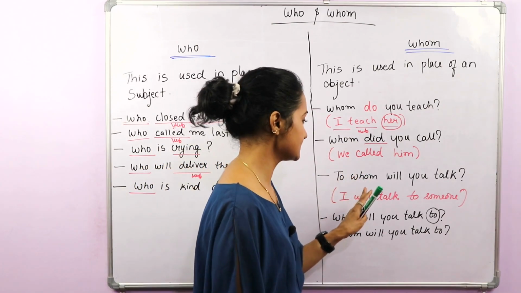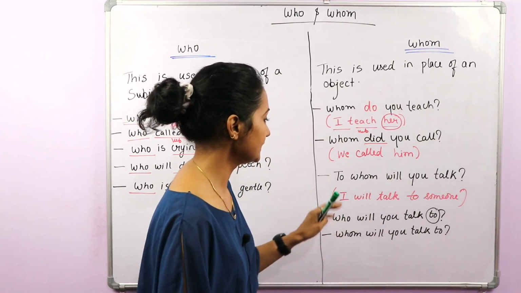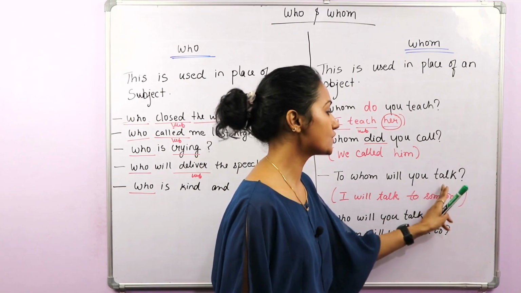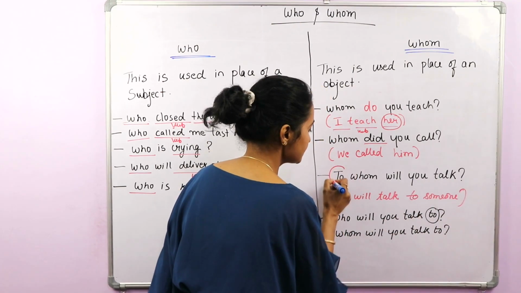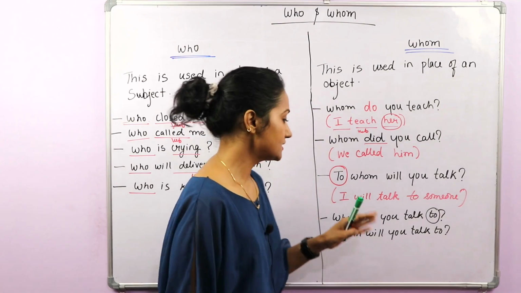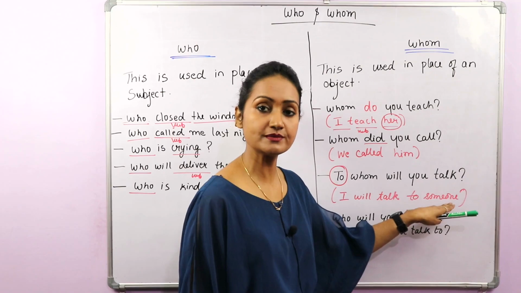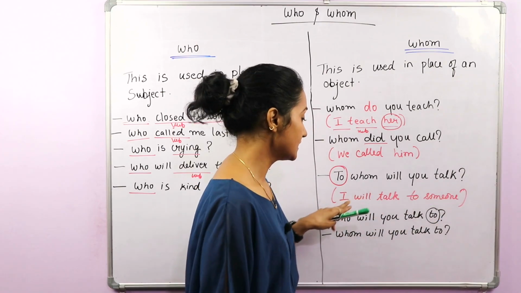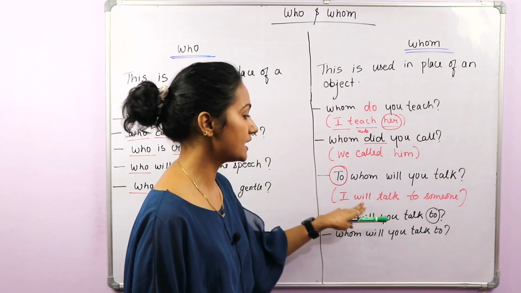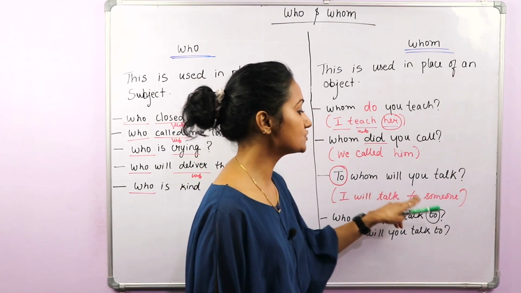Okay, now next is, so this is a little tricky, try to understand it. Okay, to whom will you talk? So here I am starting a sentence with a preposition. Okay, now the sentence is I will talk to someone. Again we need information about the object, because I is the doer. I will talk, I will do an action. Okay, I will talk to someone.